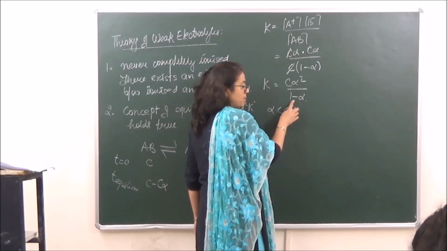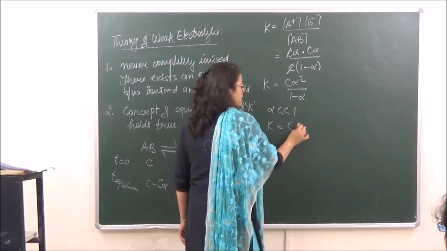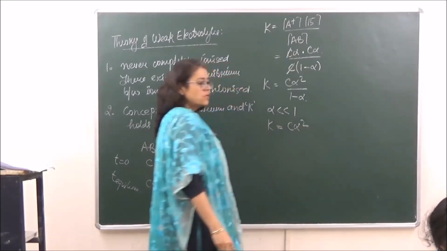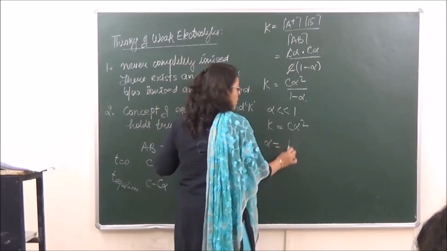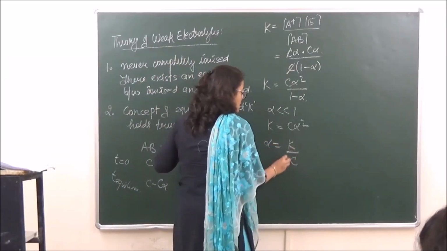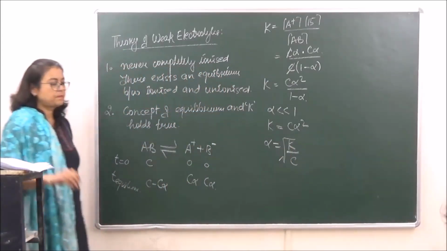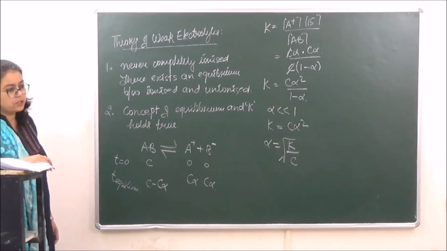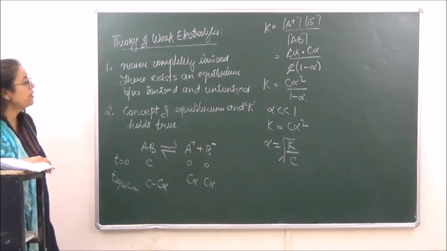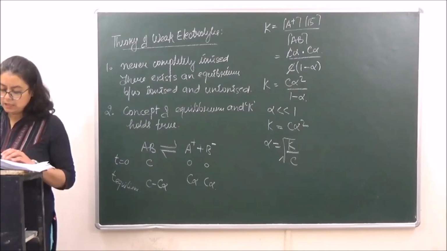So K for weak electrolytes becomes equal to C alpha square, or the degree of dissociation alpha would be equal to the under root of K upon C. Okay, this is the degree of dissociation. Got it? We have already done degree of ionization over here. So let's just do a few questions regarding this section.